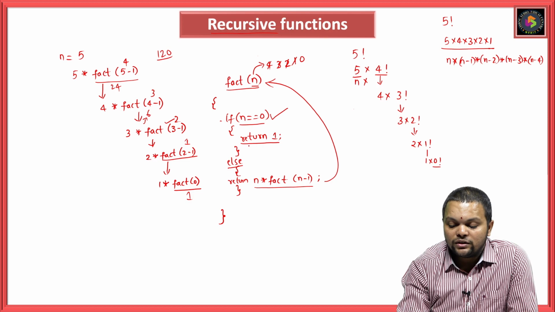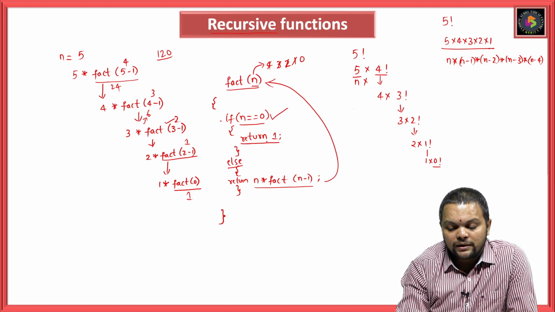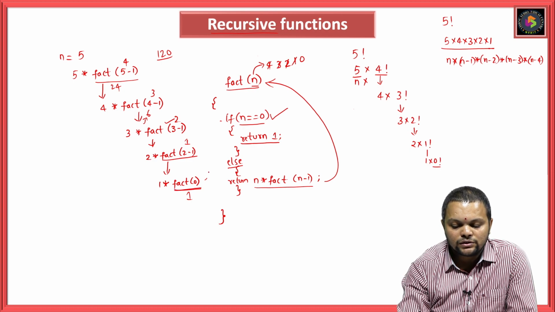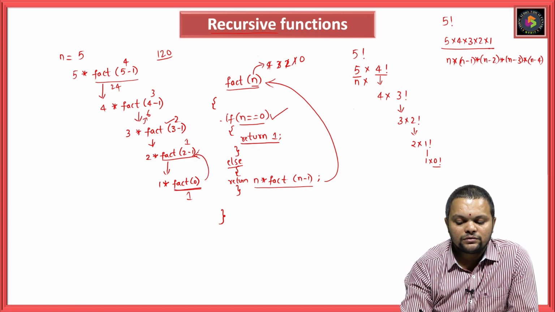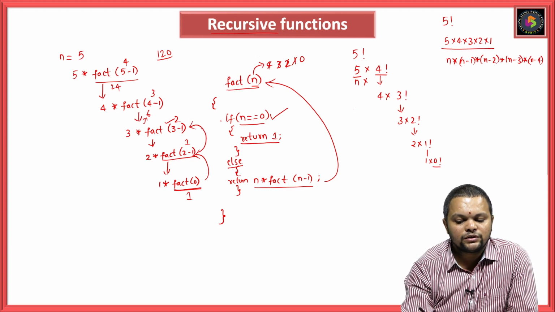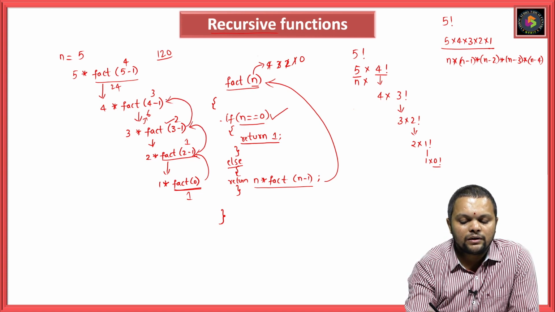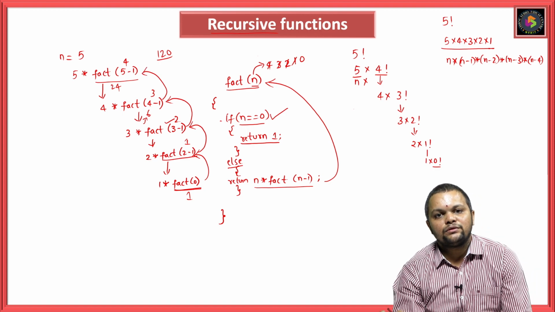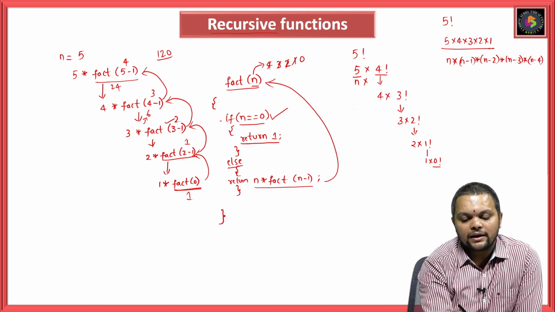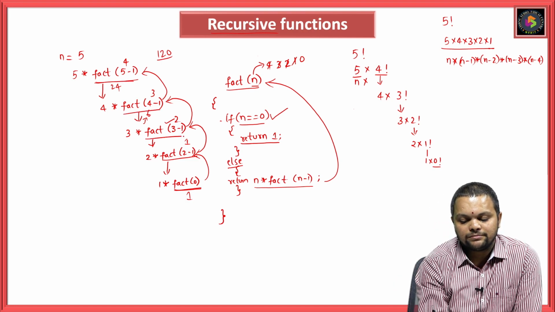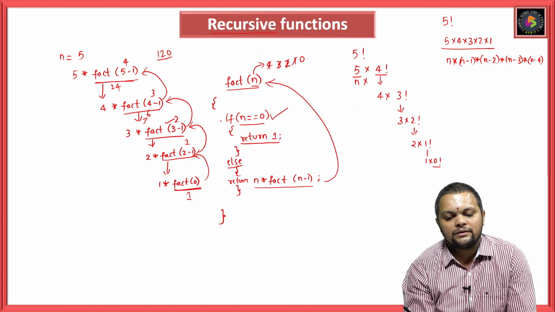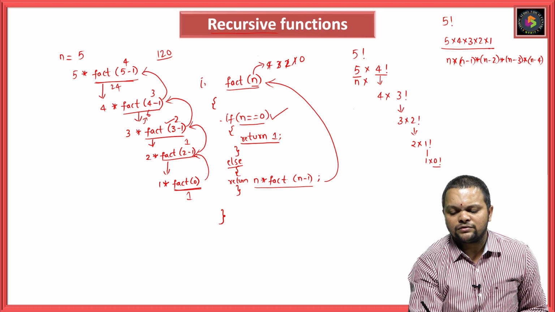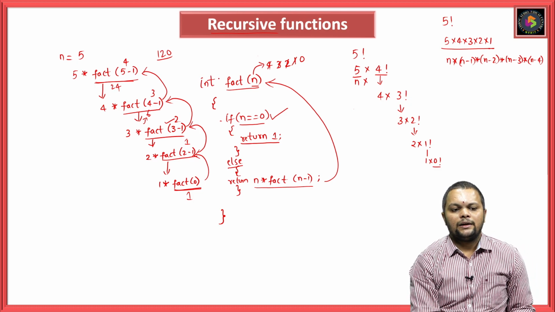That means on seeing return, this will come out of this particular function and it will go to the previous function call. Again this will go to the previous one, again this will go to the previous one. This is how a recursive function occurs. That means reoccurring of the same task. Let me see what is the return type of this function? Integer type. Let me see that with a program.